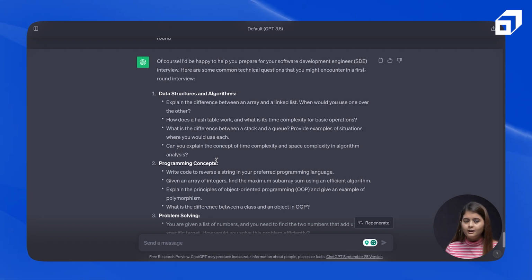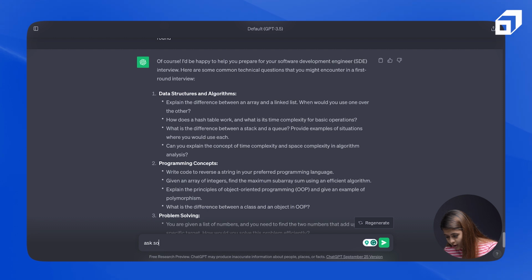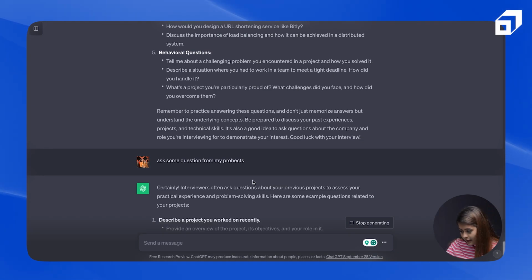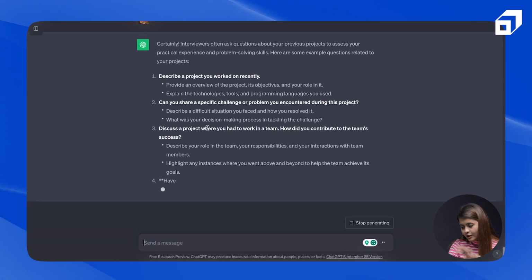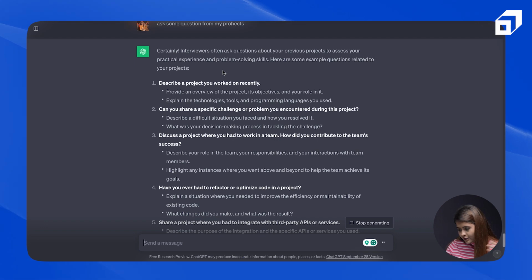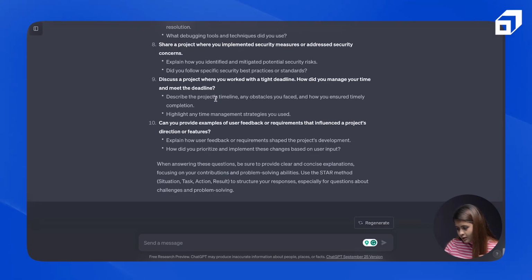But still, you can ask it to ask questions from you so you practice better. You can tell it to ask some questions from my projects. I think it will ask you for some input like your resume or something like that. Okay, so it is asking a generalized question: describe a project that you worked on and specific challenges and all those stuff. So I think it's a good place for these kinds of things if you want to revise or you want this one as your interviewer, right?